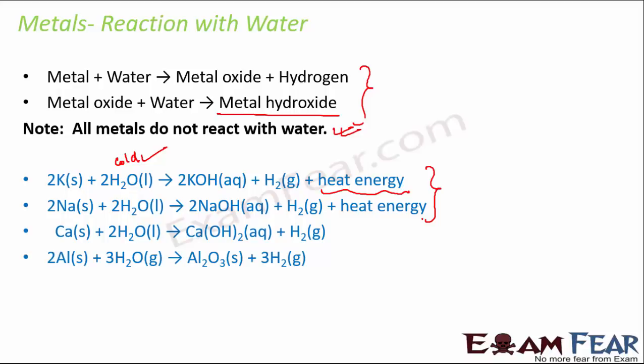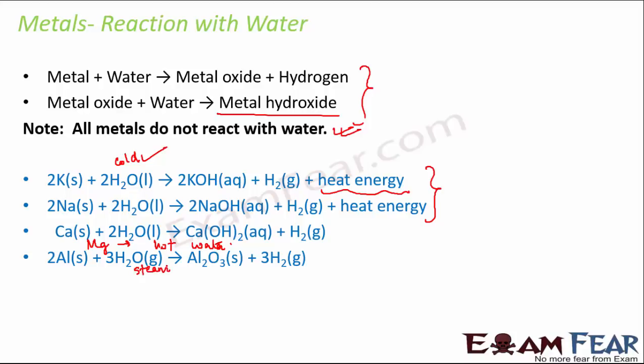Next is aluminium. Even before that, we have magnesium. In case of magnesium, it doesn't react with cold water actually, but it reacts with hot water. So it reacts only with hot water, which shows that magnesium is a little less reactive than sodium, potassium or calcium. Now when it comes to aluminium, it doesn't react with cold water at all. It doesn't react with hot water either, but it reacts with steam. So aluminium basically reacts with steam.